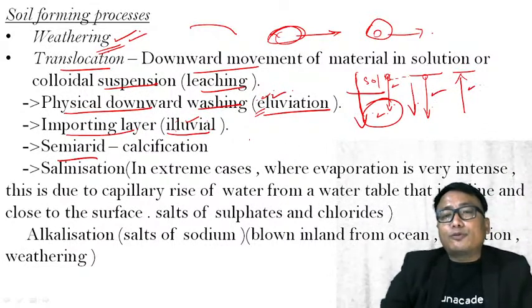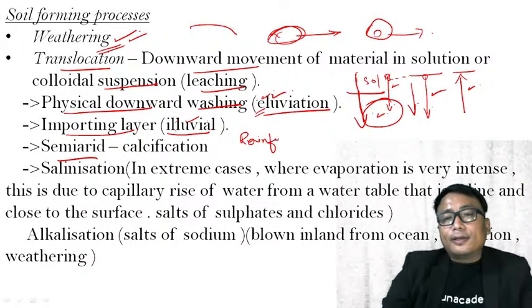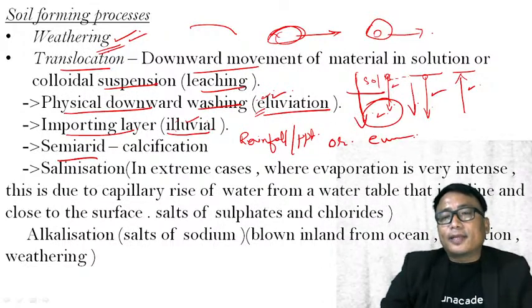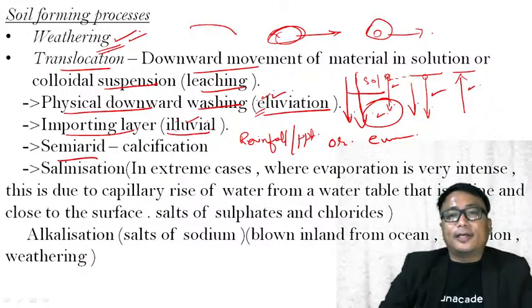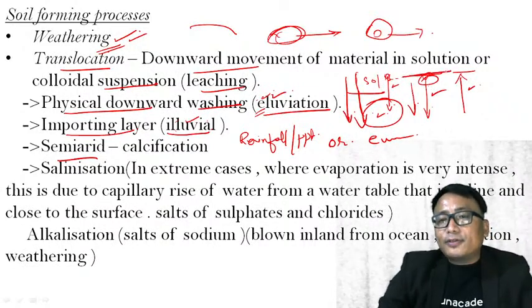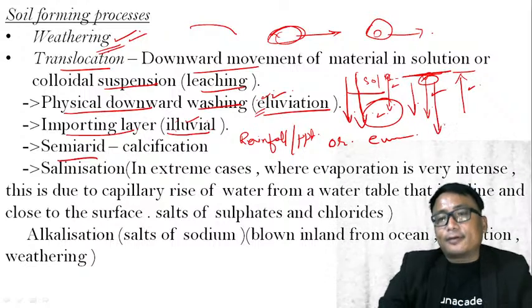this will be determined by two processes, that is rainfall, precipitation, or evaporation. In a place where rainfall is much higher than the evaporation, then leaching will take place. A material will be leached from the top or the surface of the soil to the interior.